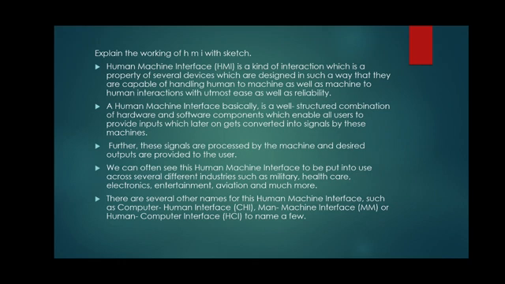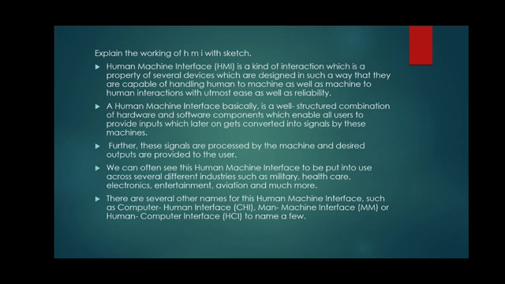Next question which is asked frequently is: explain the working of HMI with sketch. So rough sketches we can draw because it is difficult to draw the diagrams of the book. HMI stands for human machine interface, and it is a kind of interaction which is the property of several devices which can be designed in such a way that they are capable of handling human to machine as well as machine to human interaction with almost ease.